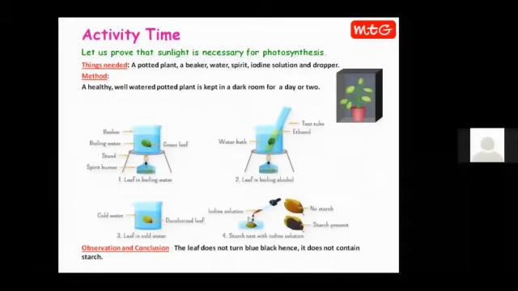Now, when the iodine test is performed, iodine solution is a solution which, when it reacts with the starch present in the food item, changes the color of the item to blue-black, which indicates that it contains starch. But here we can see that there is no color change. The reason is that there was no formation of starch. So this activity proves that sunlight is necessary for photosynthesis. I hope it is clear to all of you.